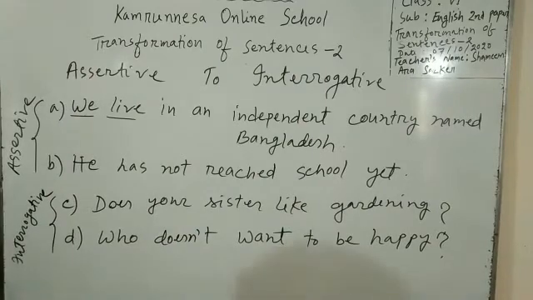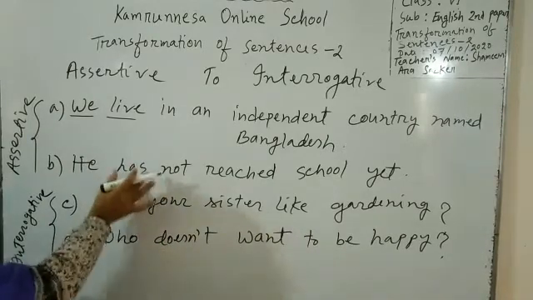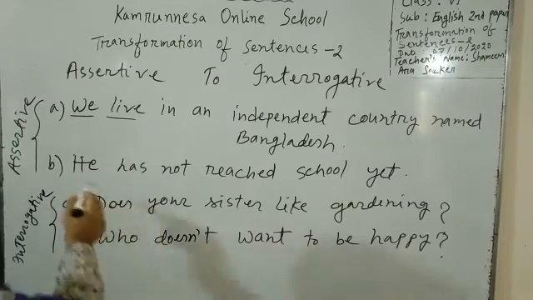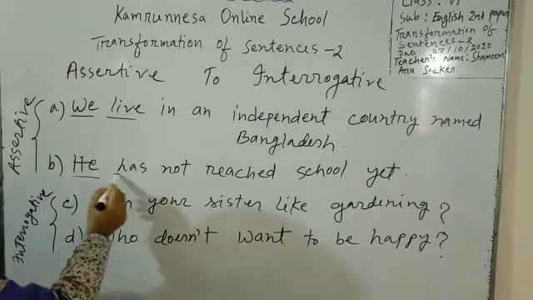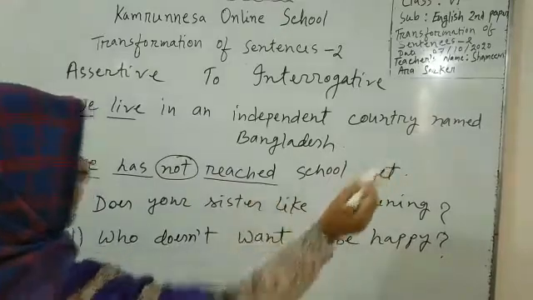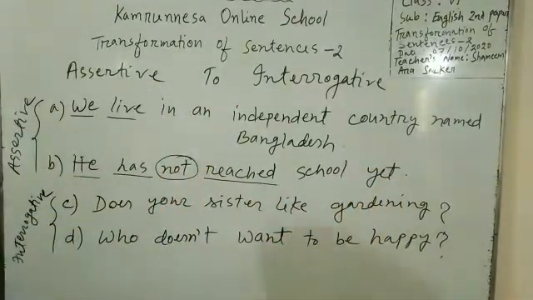He has not reached school yet. Here, this sentence is assertive too, but it is in negative form. Look, subject, auxiliary verb, not, principal verb, extension. Here you can see the full stop. Now come to the interrogative sentence.